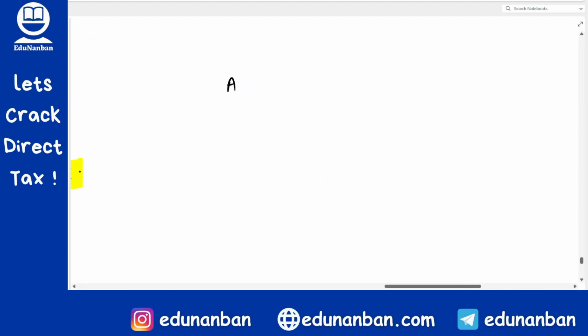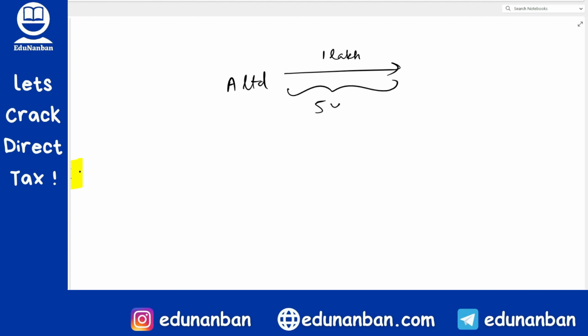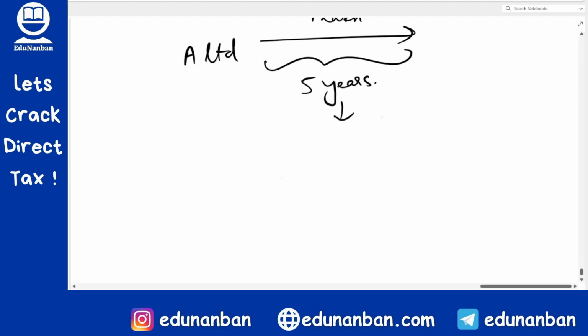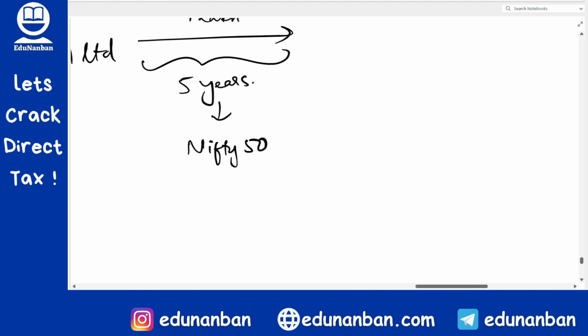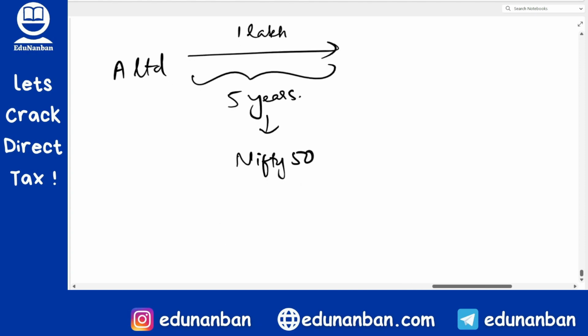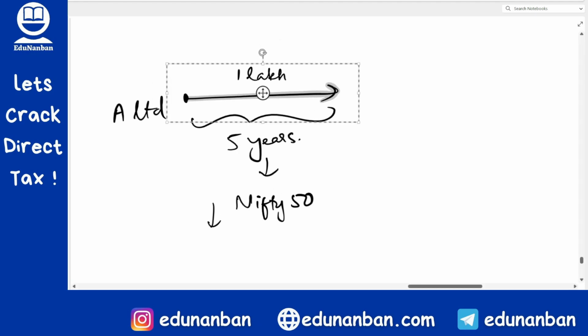Let me explain. So this A Limited is there, no? It has given a debenture. Let's say the value of debenture is 1 lakh rupees, and it is given for 5 years. Now what are they telling? If at all the value of Nifty 50 goes below 20%. Nifty 50 is an index. So let's say while issuing the debenture, the value of Nifty 50 was 20,000.